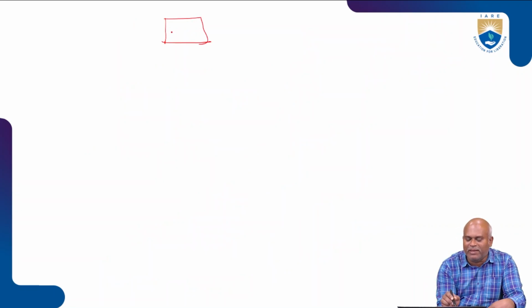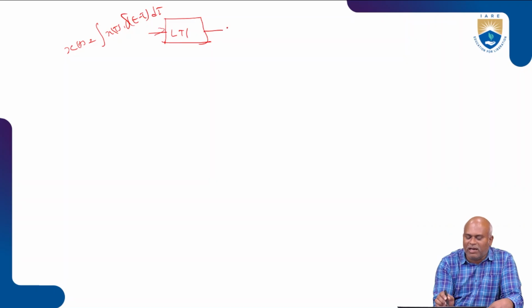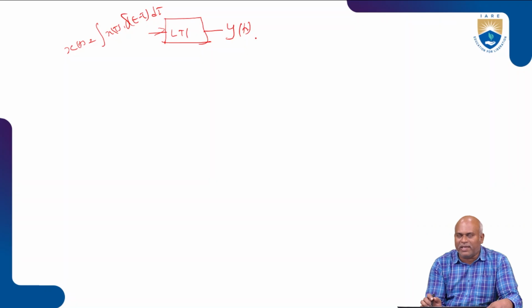Now I take the LTI system. The input is represented as x of t equal to integration from minus infinity to plus infinity of x of tau delta of t minus tau d tau. I give this as the input, so here we get the output, that is y of t. What kind of y of t do we get?